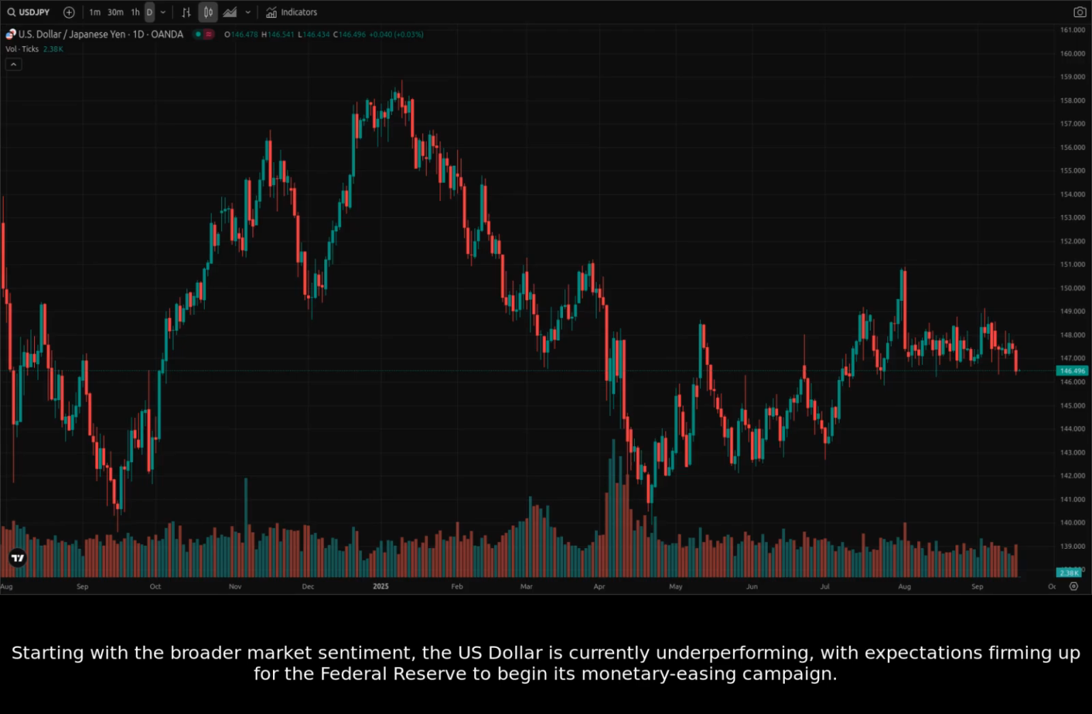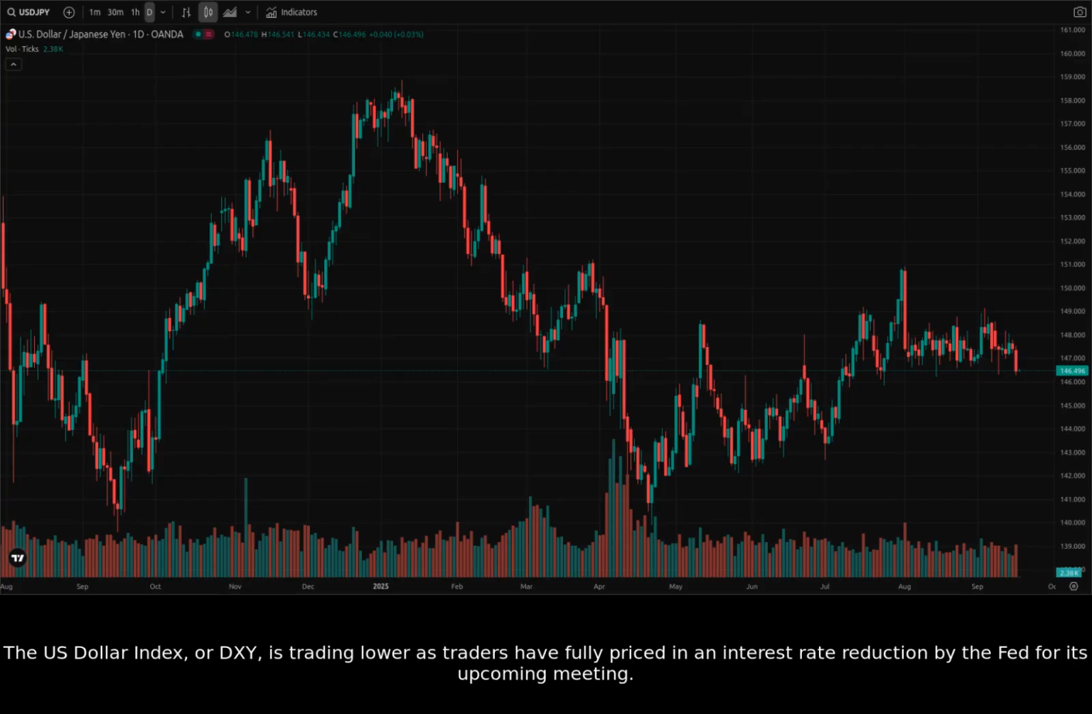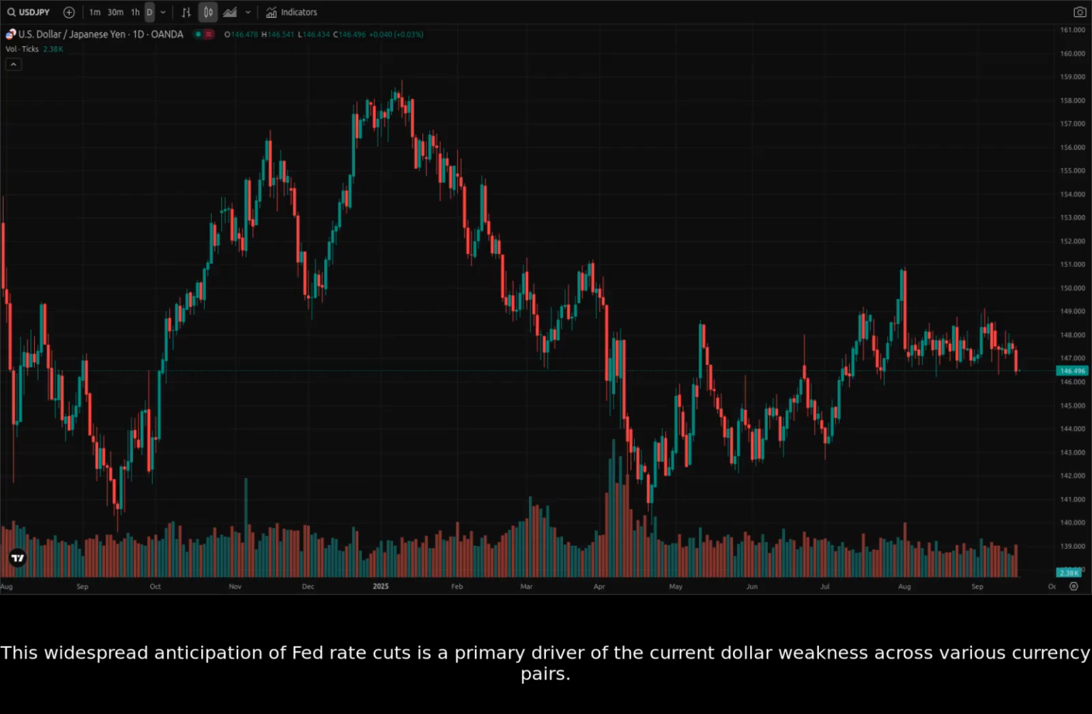Starting with the broader market sentiment, the US dollar is currently underperforming, with expectations firming up for the Federal Reserve to begin its monetary easing campaign. The US dollar index, or DXY, is trading lower as traders have fully priced in an interest rate reduction by the Fed for its upcoming meeting. This widespread anticipation of Fed rate cuts is a primary driver of the current dollar weakness across various currency pairs.